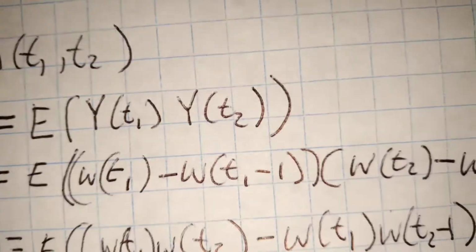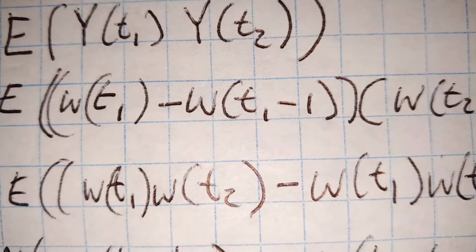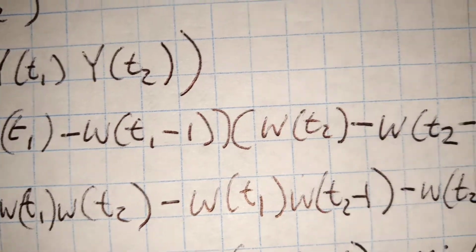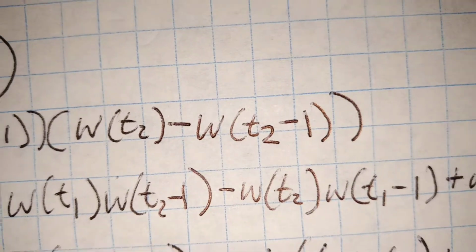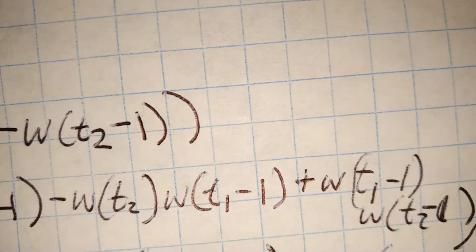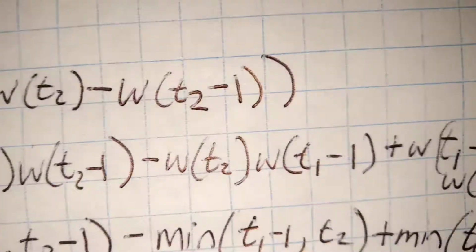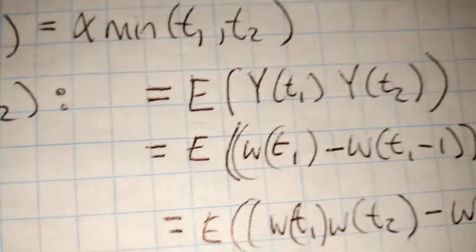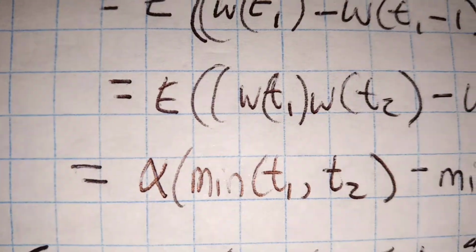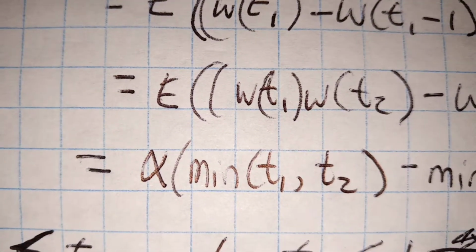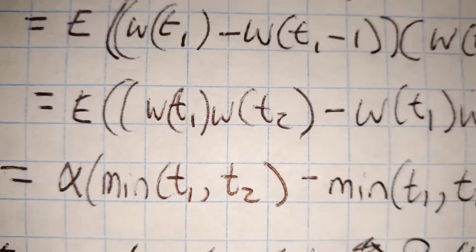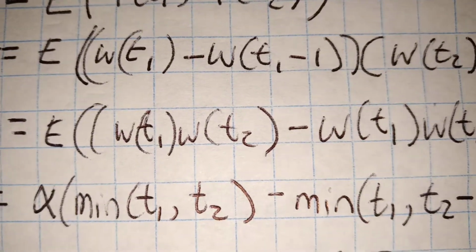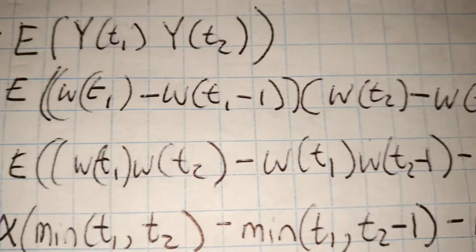From there we expand, so we have the expectation of W of T1 times W of T2, so you just FOIL it, minus W of T1 times W of T2 minus 1, minus W of T2 times W of T1 minus 1, plus, because we have two negatives, W of T1 minus 1 times W of T2 minus 1. The expectation of W of T1 times W of T2 is alpha times the minimum of T1, T2; I factored out the alpha because it's multiplied all the way through each of these pieces.